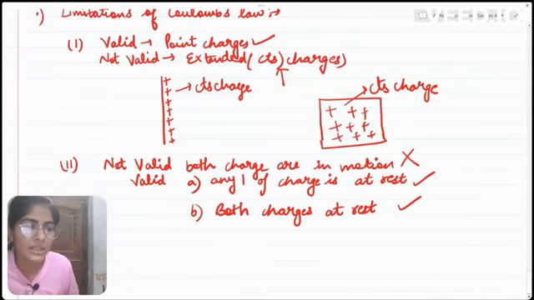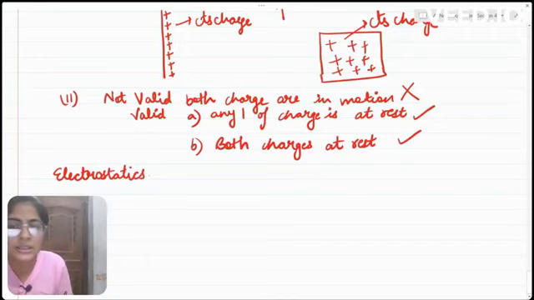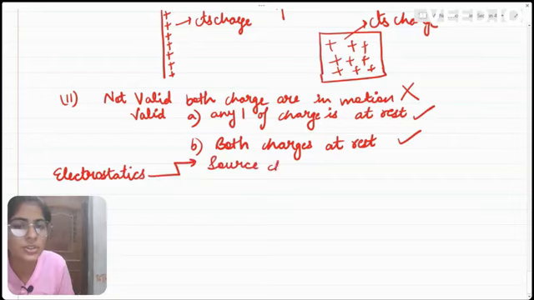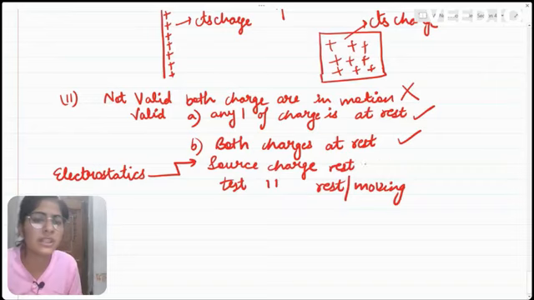Why? What we are dealing with is electrostatics. We are dealing with Coulomb's law in the domain of electrostatics. In electrostatics, the condition is that the source charge should always be at rest, while the test charge can be at rest or it can be moving. But electrostatics means that the source charge must be at rest.